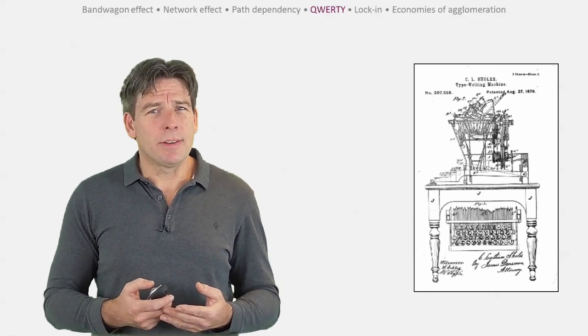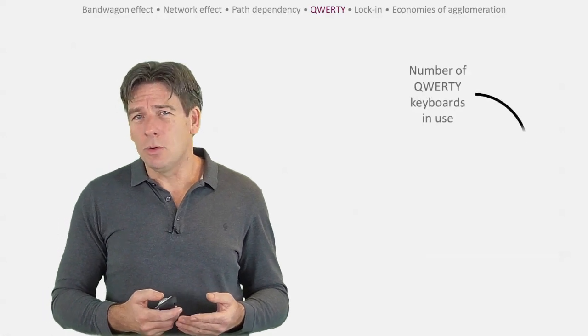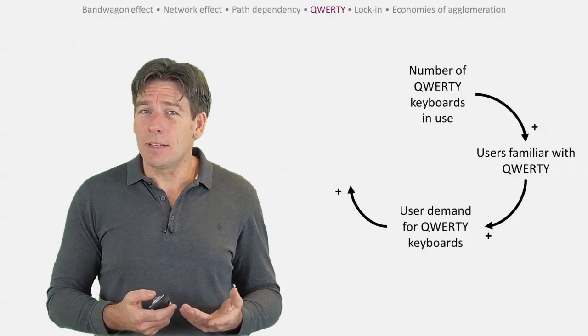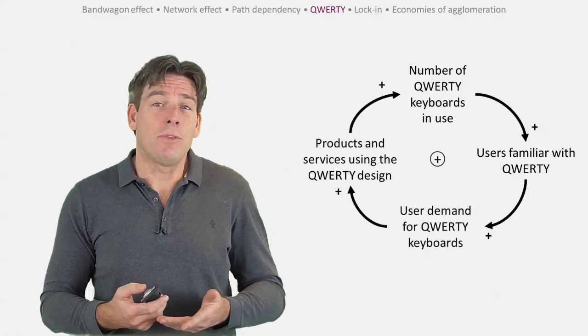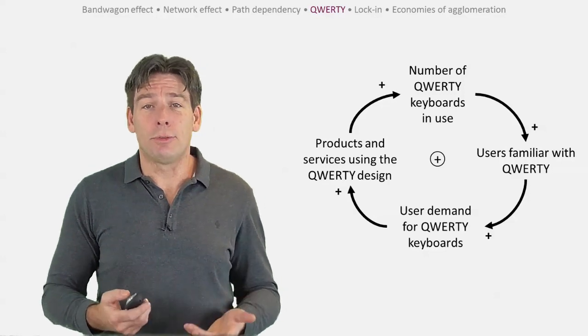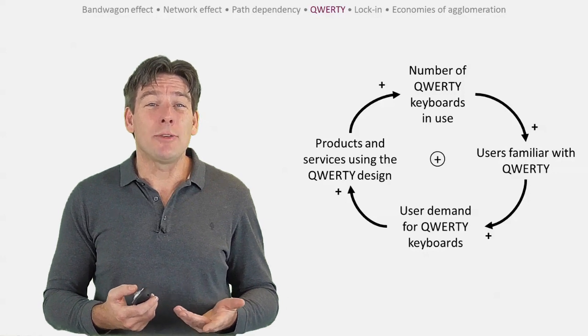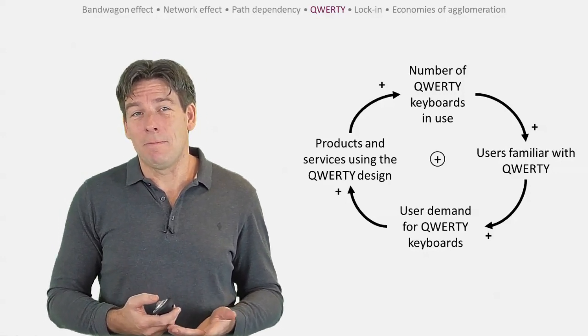Although a number of superior designs were launched during the typewriter boom of the 1880s, touch typing was taught using the QWERTY keyboard arrangement. And as more and more typists became familiar with the QWERTY design, other manufacturers offered what then became known as the universal keyboard. The feedback structure behind QWERTY's success 130 years ago still keeps it on our keyboard today.